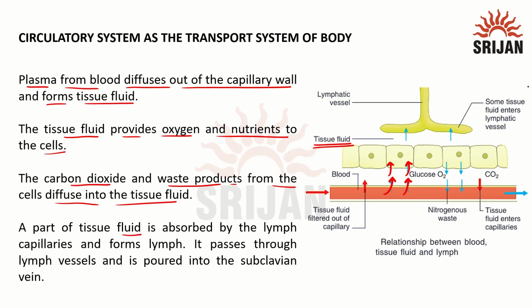Part of the tissue fluid is absorbed by the lymph, as we can see here, and forms the lymph. It passes through lymph vessels and is poured into the subclavian vein. I hope it is clear to you.